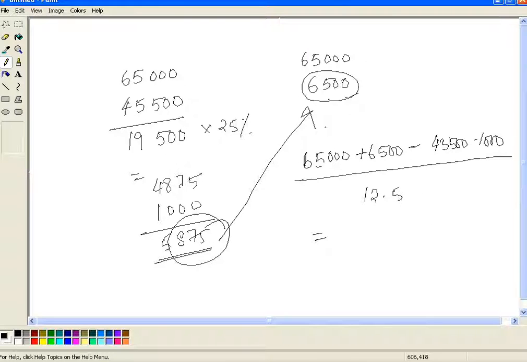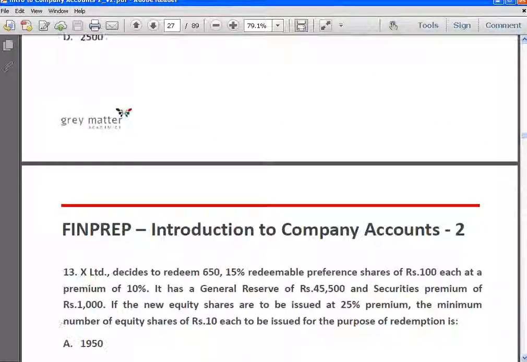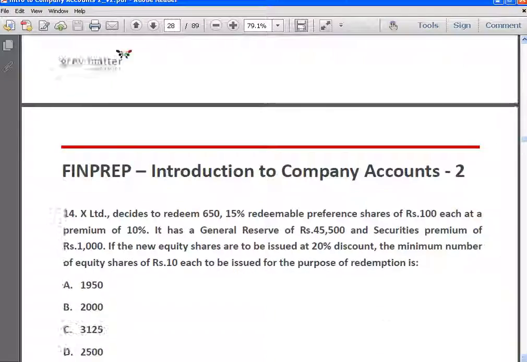So this will be 71,500 minus 45,500 minus 1000 divided by 12.5, which will give us 2000 shares. So the company has to issue 2000 shares at an issue price of 12.5 rupees in order to fund the redemption, right? So answer is B, 2000 shares.